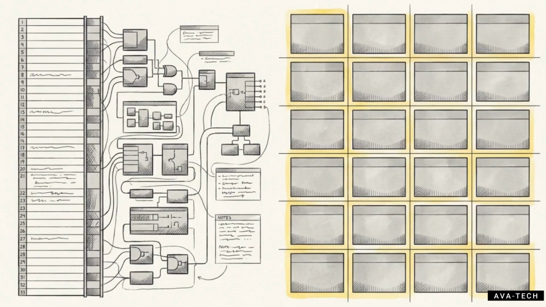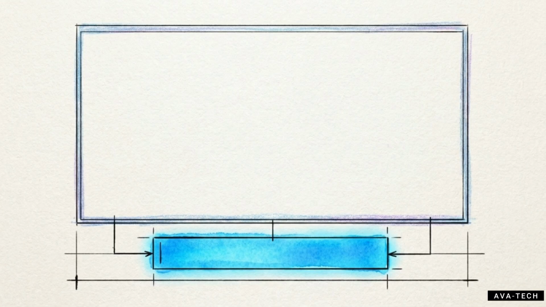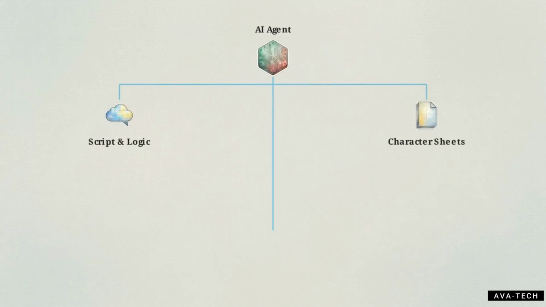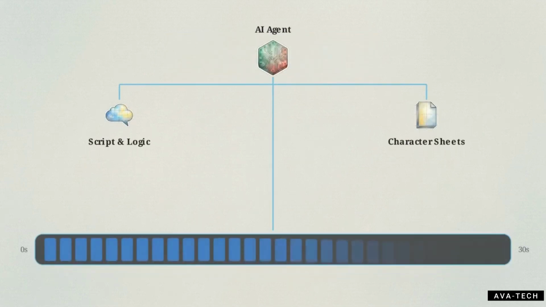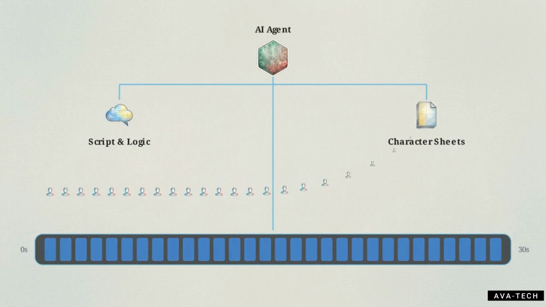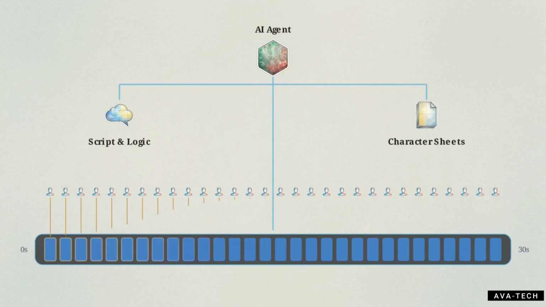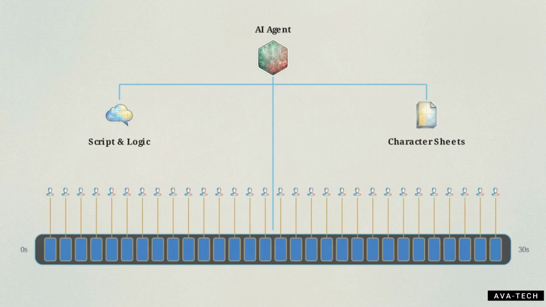This stability is the result of a pre-production phase, happening before a single frame is rendered. When you enter a prompt, it doesn't go directly to the video generator. Instead, an AI agent acts as a digital producer, branching your idea into a logic framework, script, and character sheets. It maps 31-second increments of exact camera and character actions. Simultaneously, it generates 30 unique character sheets, locking these mathematical references to the timeline.